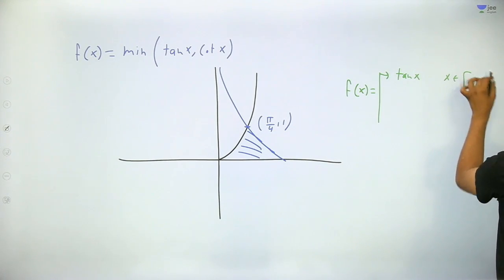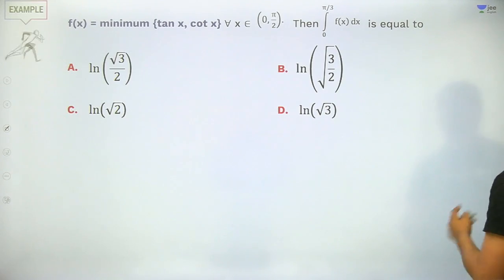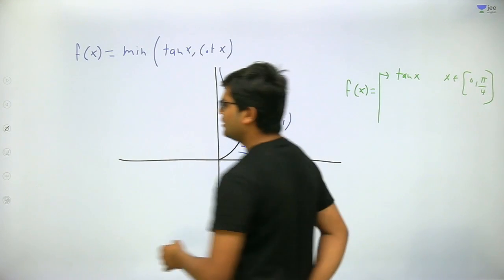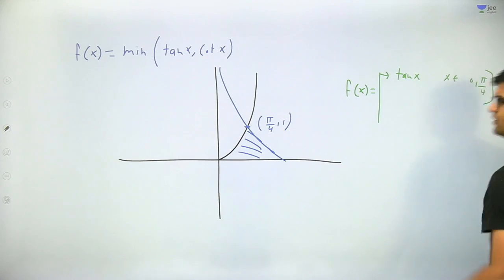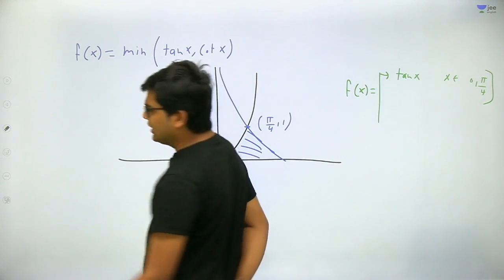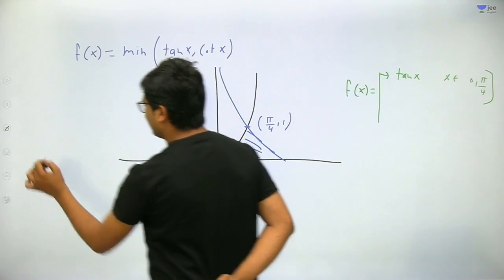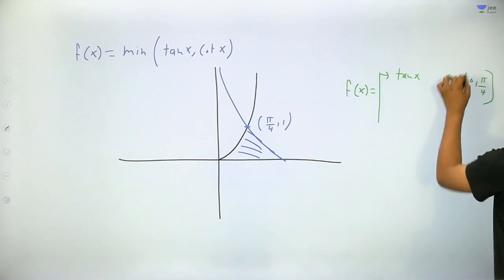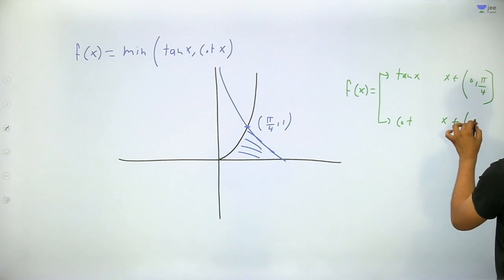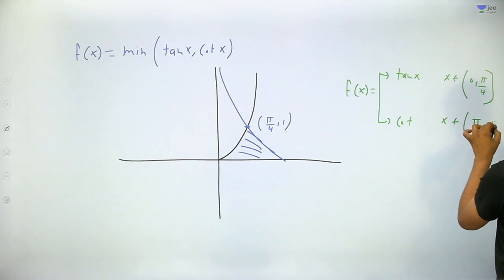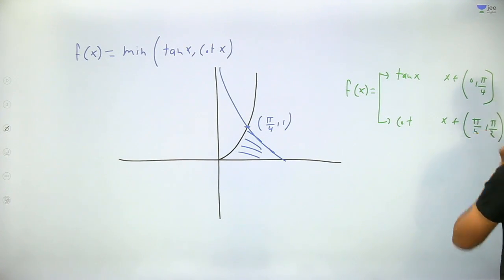It is open at 0, so I will also use open. Why include it in the domain if the question is not including it? And it will be cot x if x goes from pi by 4 to pi by 2, open. So this is the basic definition.